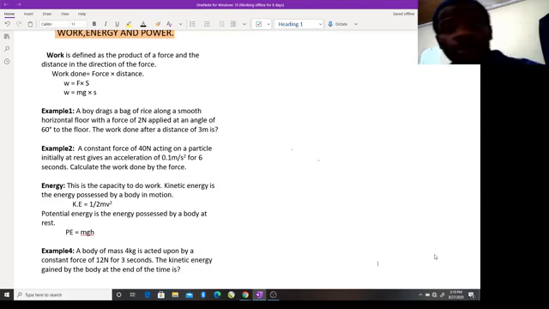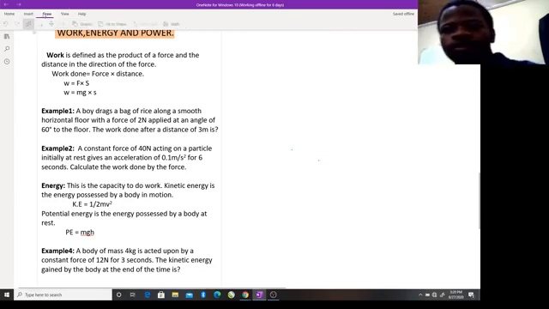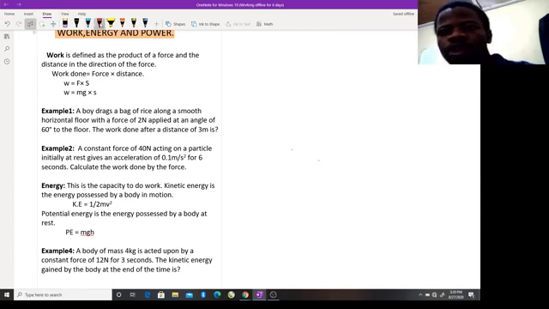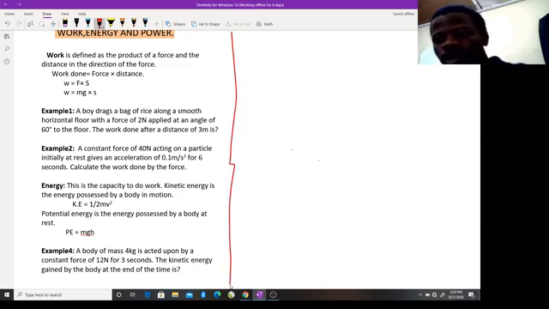So what is work? Work is defined as the product of a force and the distance in the direction of the force. Two things are very, very important. Work is the product of a force and the distance in the direction of the force, or it is the product of the force acting on a body with respect to the distance in the direction of that force.